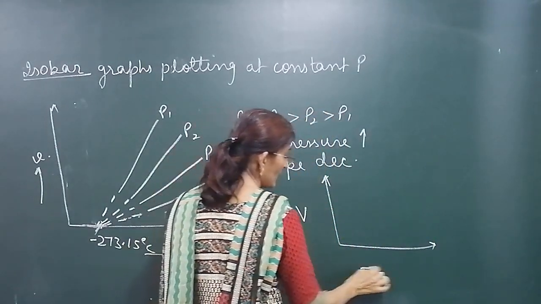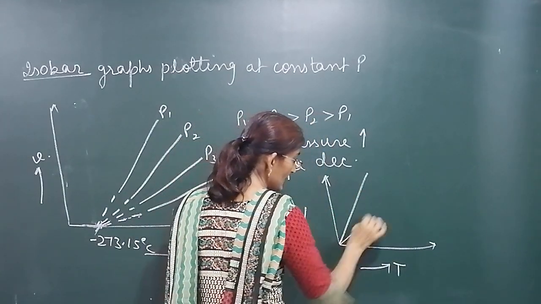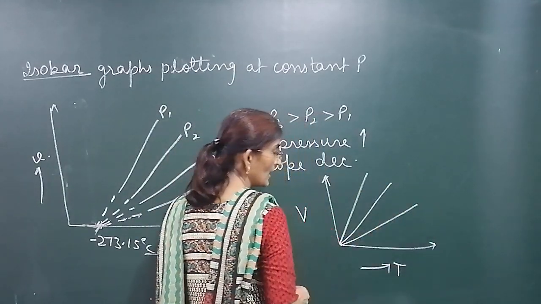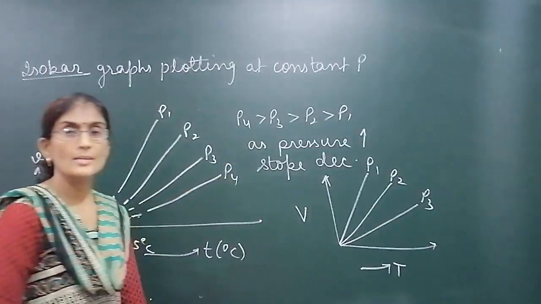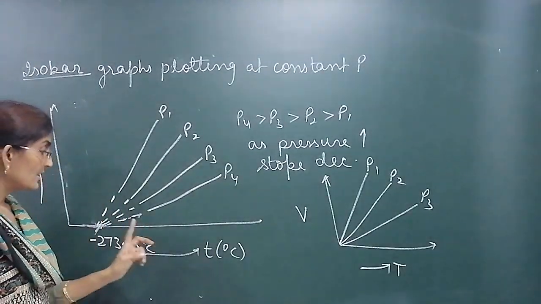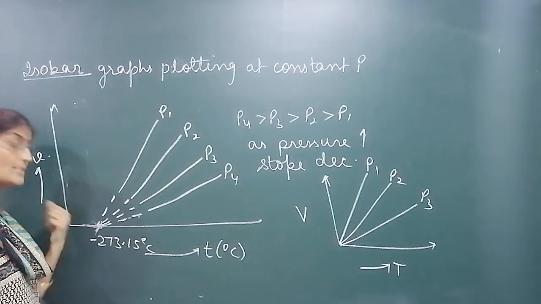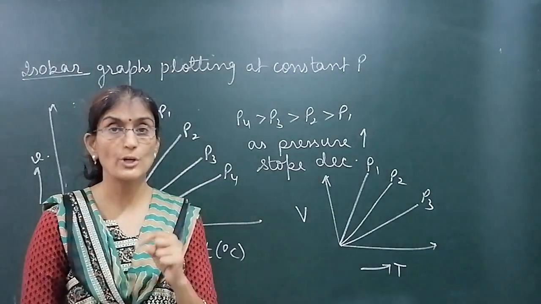Same graph if we plotted for absolute Kelvin temperature. Suppose volume and here Kelvin temperature, absolute 0. Then we can have a straight line like this passing through origin. This is P1, this is P2 and this is P3. So it passes through origin when Kelvin temperature is used. But when degree Celsius temperature is used, at minus 273.15 the volume is exactly 0. So keep in mind,